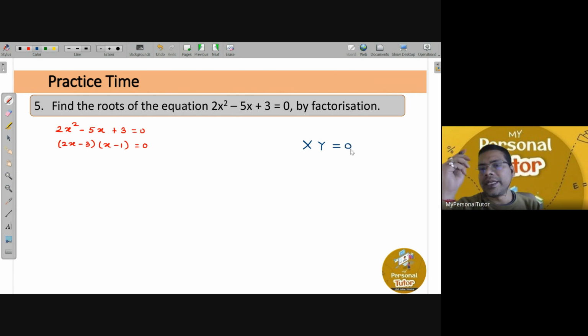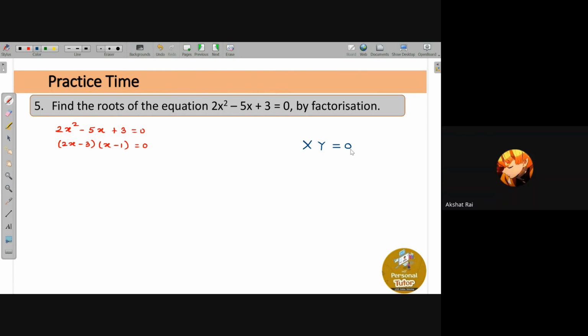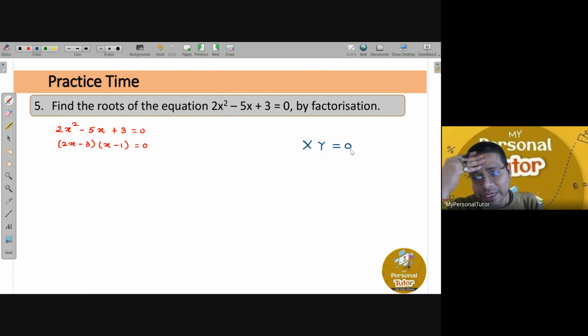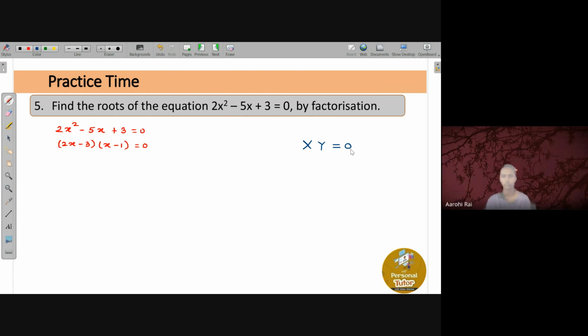What can you conclude? Anything you can conclude, Akshat? Sir, one of the numbers is 0.